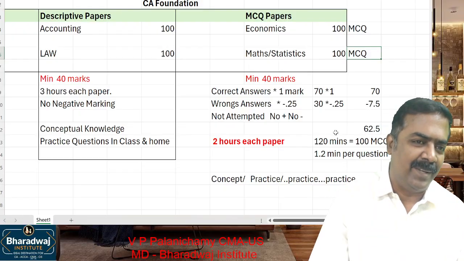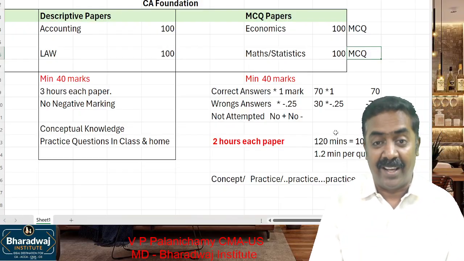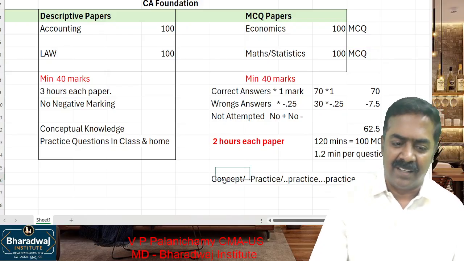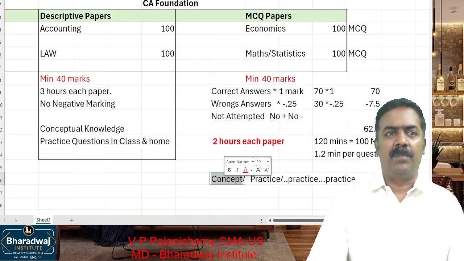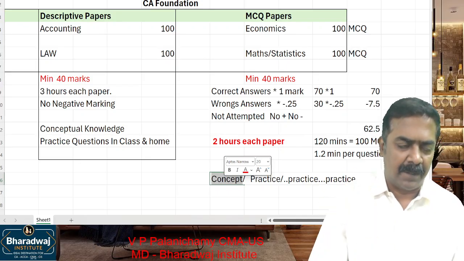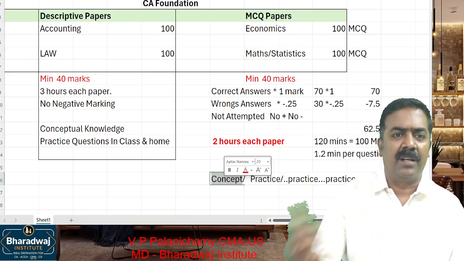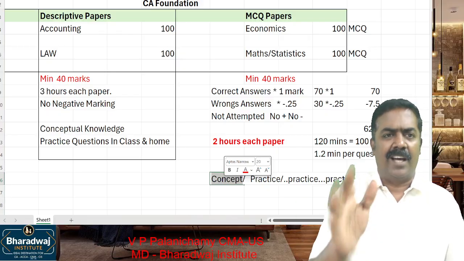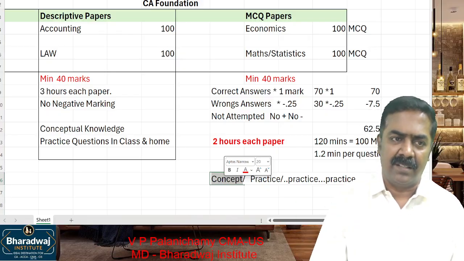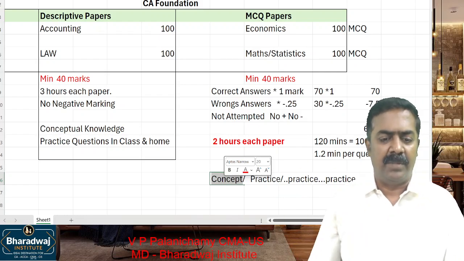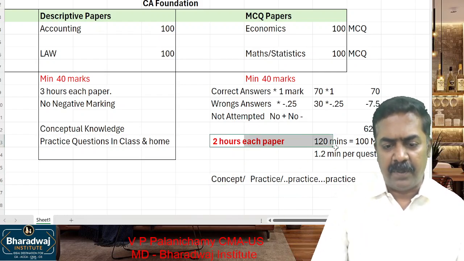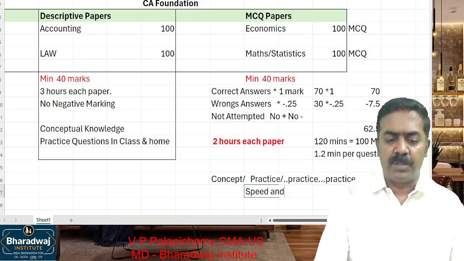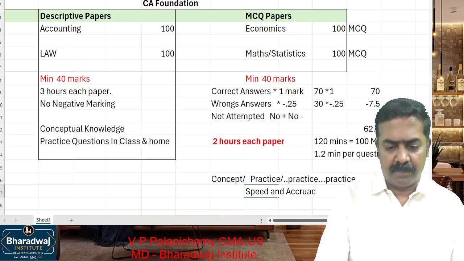You'll take ample time practicing those multiple choice questions. So understand the concept. For example, it can be like the statistics paper, where you have to understand mean, median, mode. Practice questions based on mean, median, mode. How many questions? As many questions as given in your ICAI material. Then take up the test where your speed and accuracy will come. Here, what is most important? Speed and accuracy.